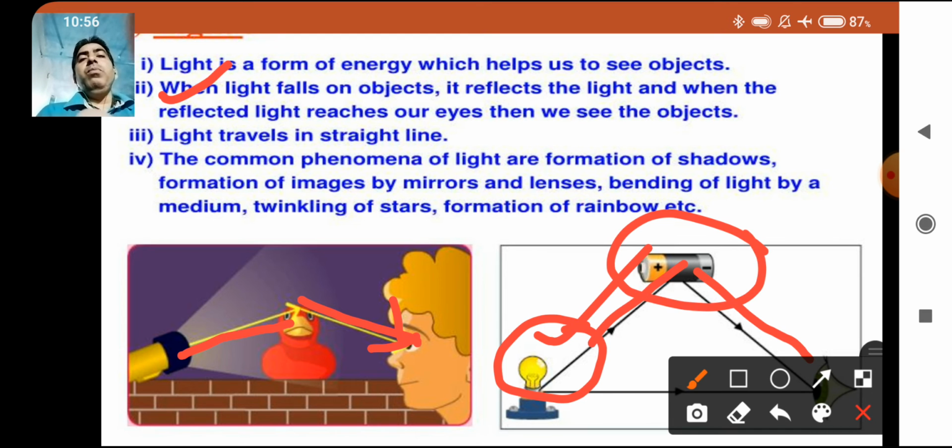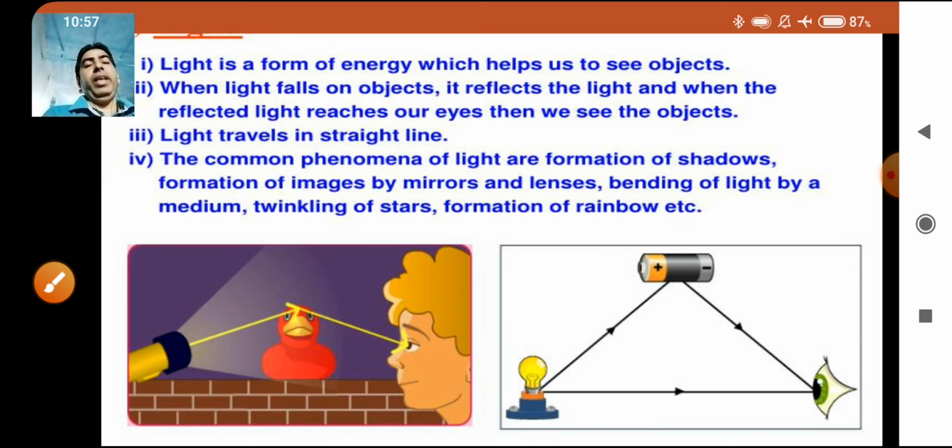One important point you can see here is that light always moves in a straight line. The common phenomena of light are formation of shadows, formation of images by mirrors and lenses, bending of light by a medium, twinkling of stars, and formation of rainbow. These occur due to light.